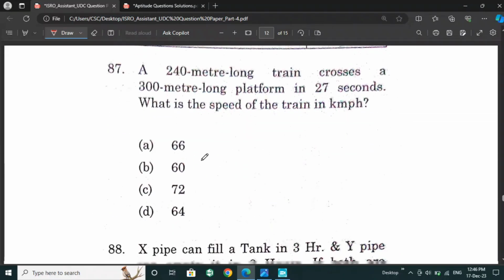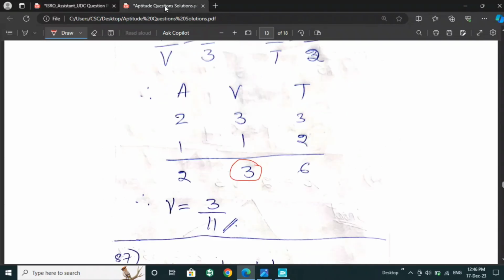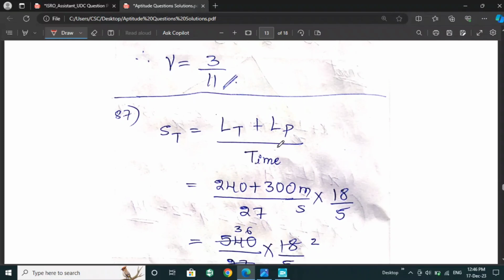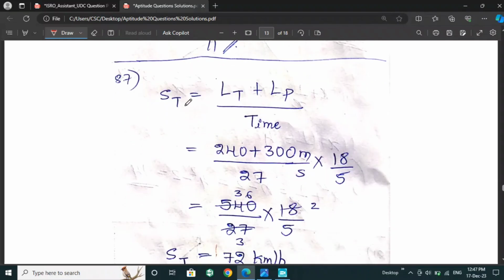Next is a 240 meter long train crosses a 300 meter long platform in 27 seconds. What is the speed of the train in kilometer per hour? They asked in kilometer per hour. We can calculate the speed of the train by the length of the train plus the length of the platform divided by the time taken to cover the distance.